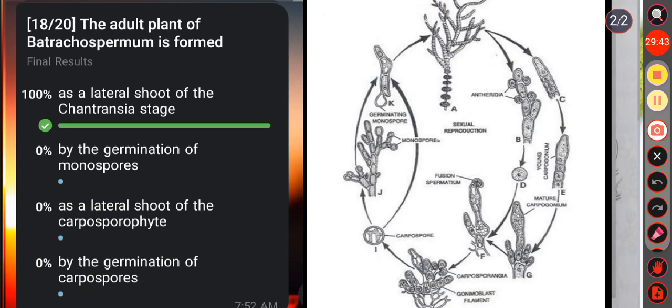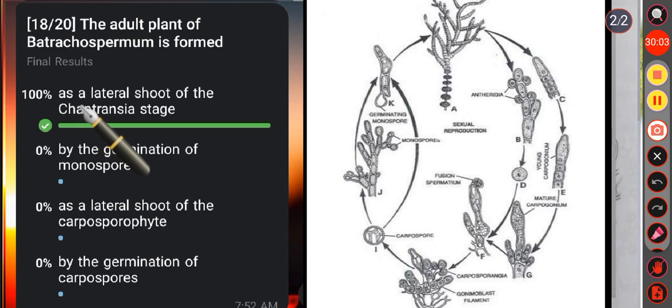Then next question: the adult plant of Batrachospermum is formed as a lateral shoot of the Chantransia stage, option A; option B, by the germination of monospores; option C, as a lateral shoot of the carposporophyte; option D, by the germination of carpospores.